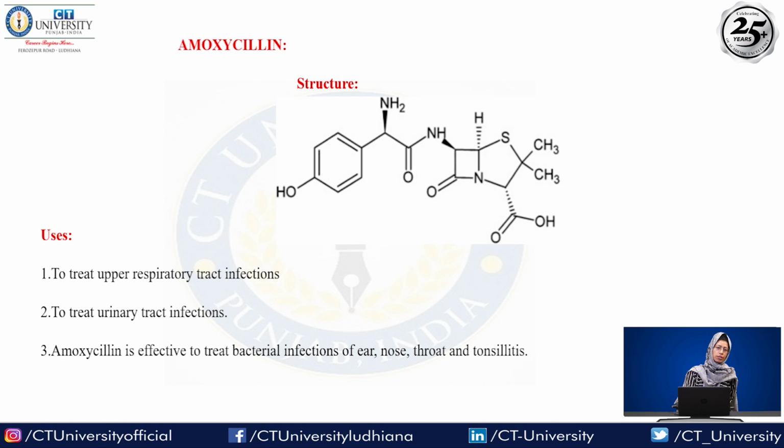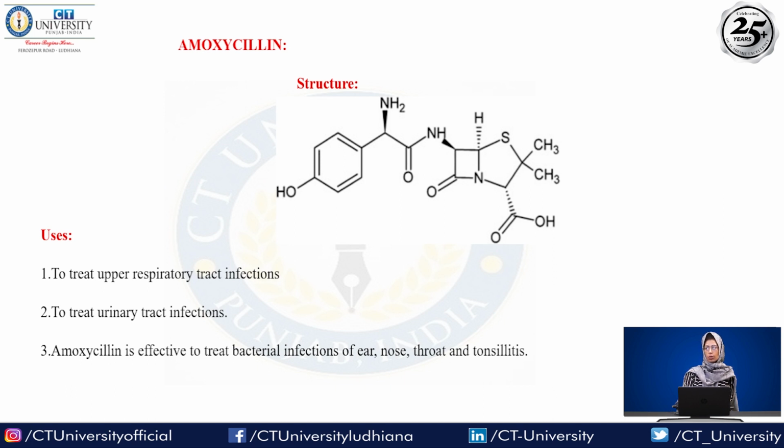Next we have another very important drug, that is amoxicillin. You can see the structure, amoxicillin contains the thiazolidine ring, beta-lactam ring, carboxylic group and amide group, and here it contains the benzene ring with the OH. The mechanism of action is bactericidal, and amoxicillin is a broad spectrum antibiotic.